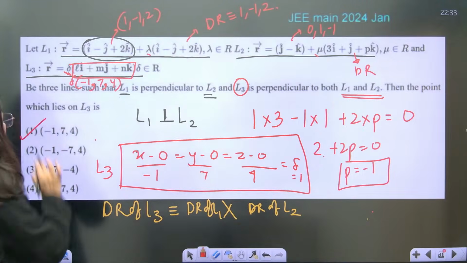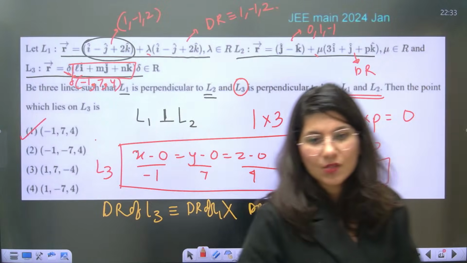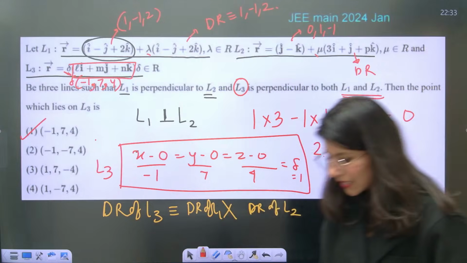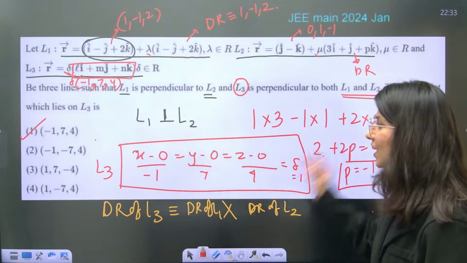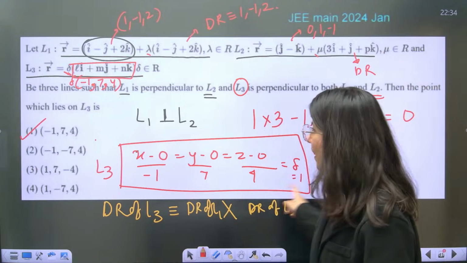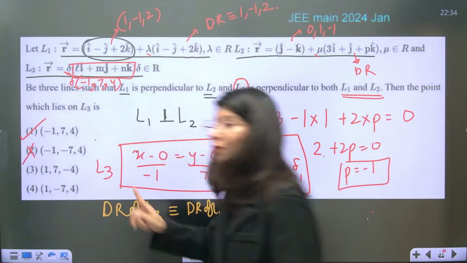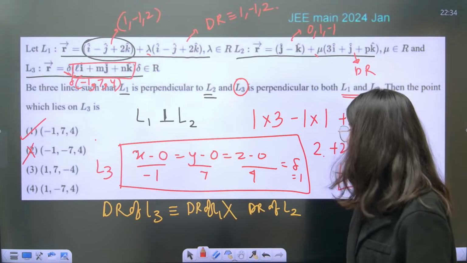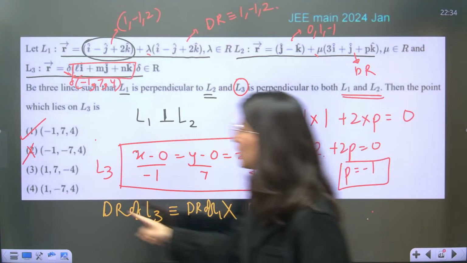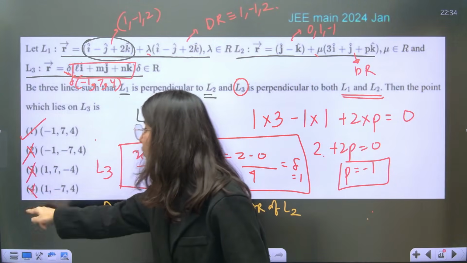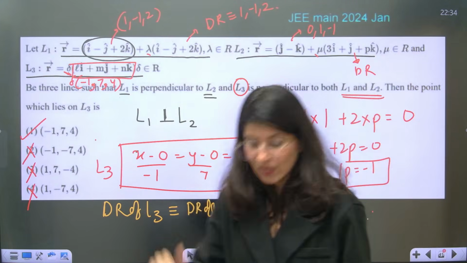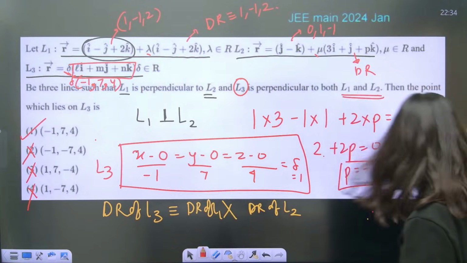you will get option 1. Option 1 is absolutely right: -1, 7, 4. Yes, guys, option A, you are absolutely right. If you put delta equal to 1, then option 2 is rejected. If you put delta equal to -1, suppose, you are going to get 1, -7 and -4, which are not there in options C and D. So the only correct option is option A. Getting it, guys?